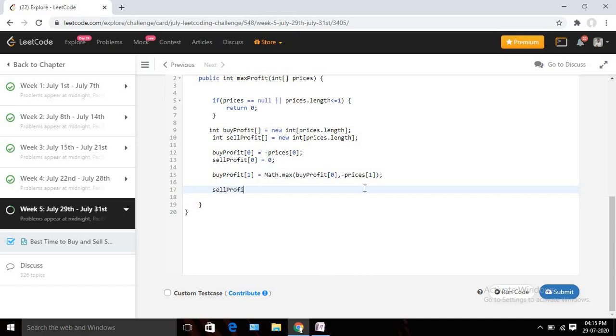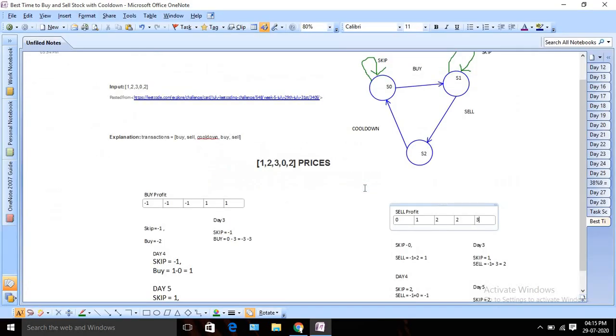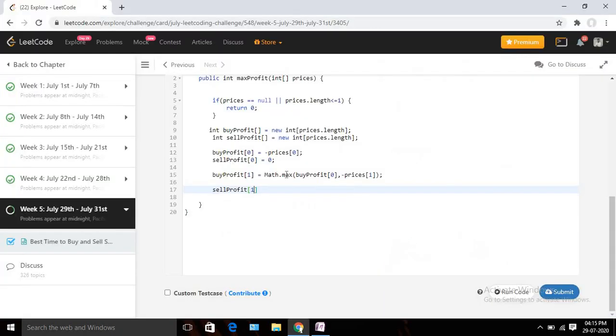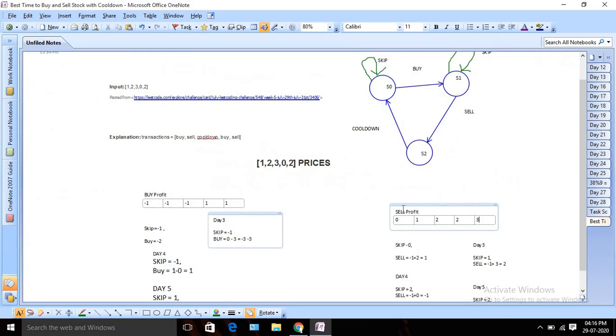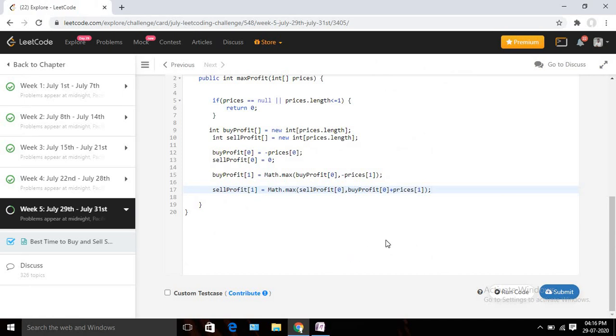Similarly, you can calculate the sale profit for day 1. Sale profit should be Math.max of sale profit of day 0, or I can sell: buy profit of day 0 plus today's prices, prices of day 1. Similarly, the way we got 1 here, the similar logic I am writing. Now we are done with this.